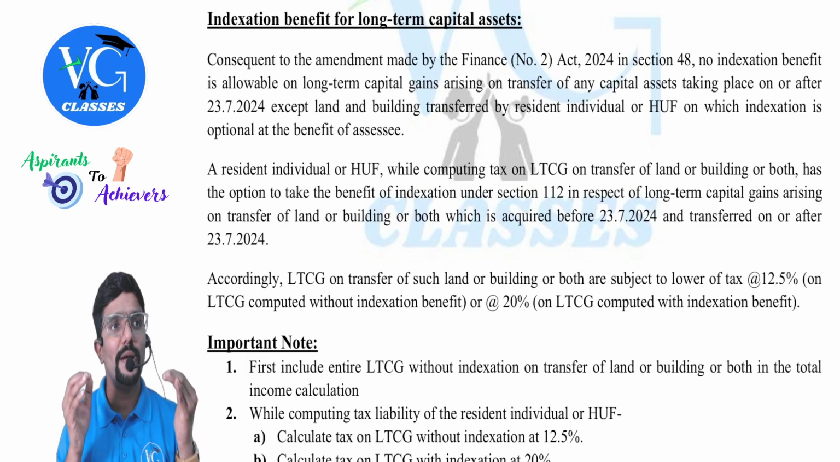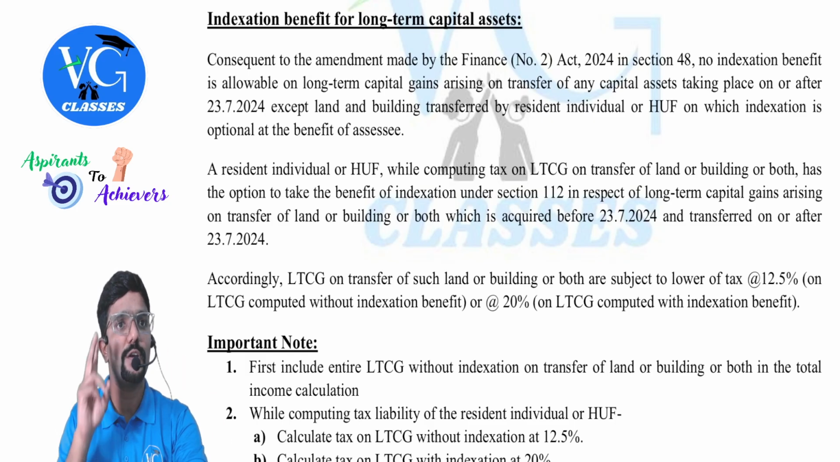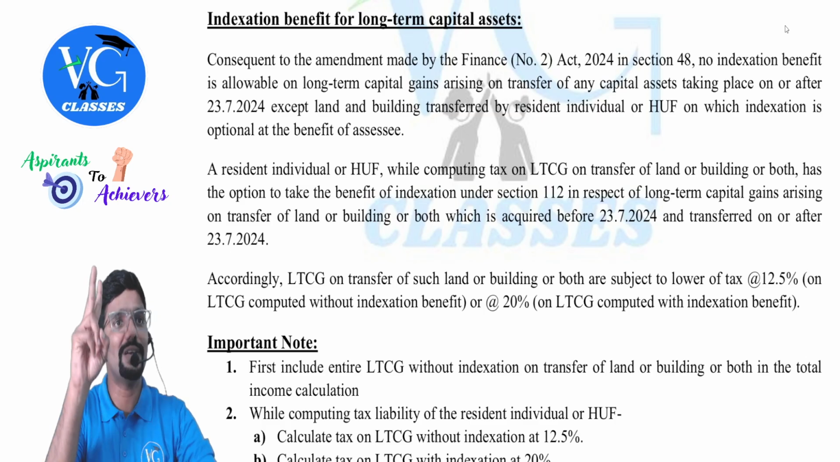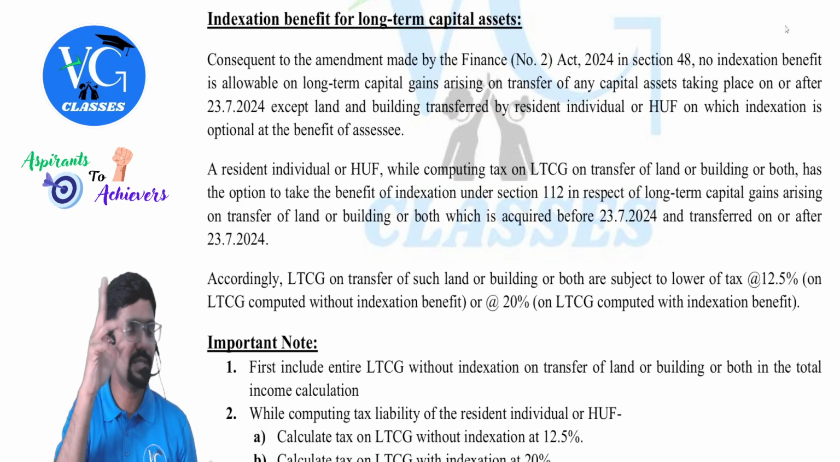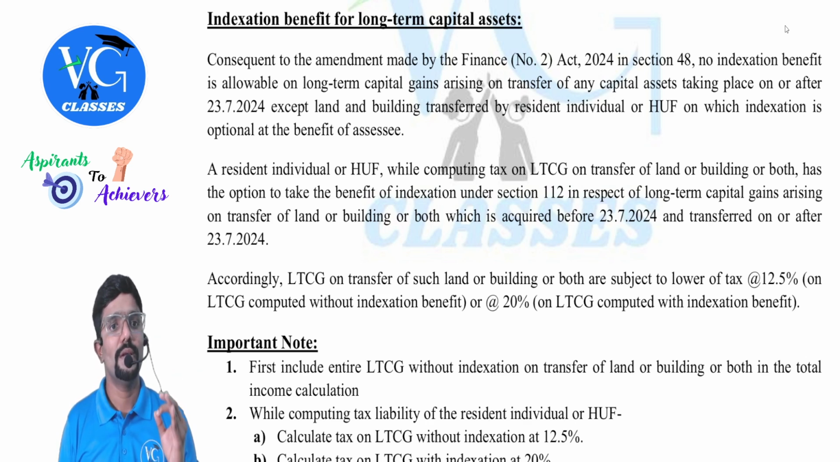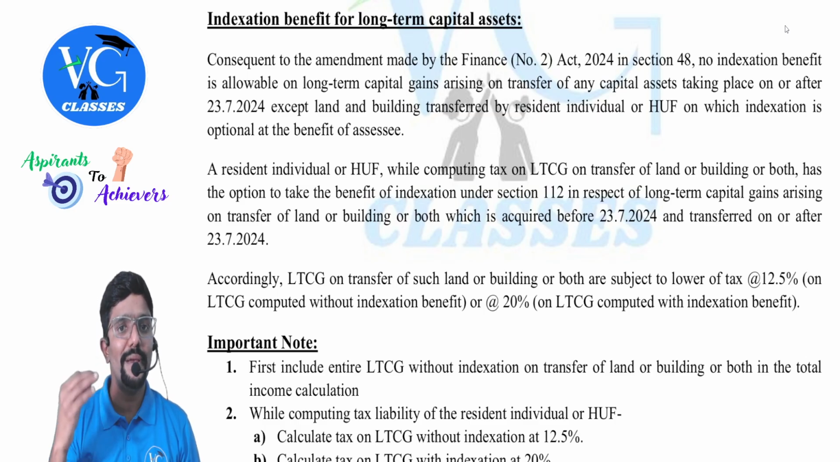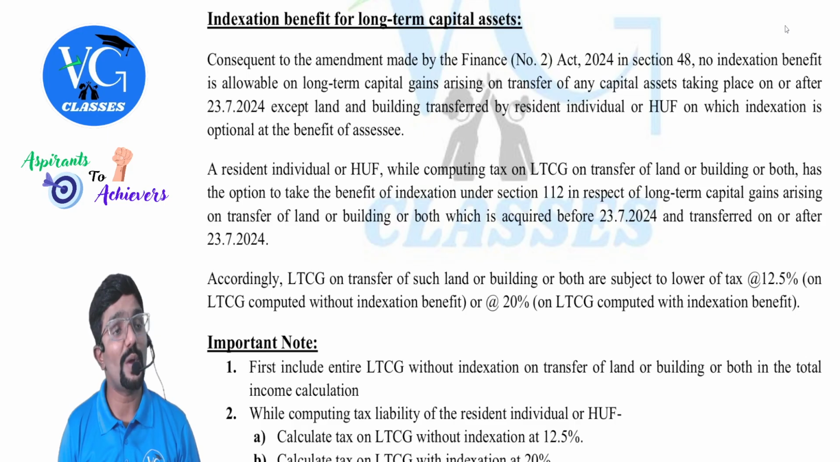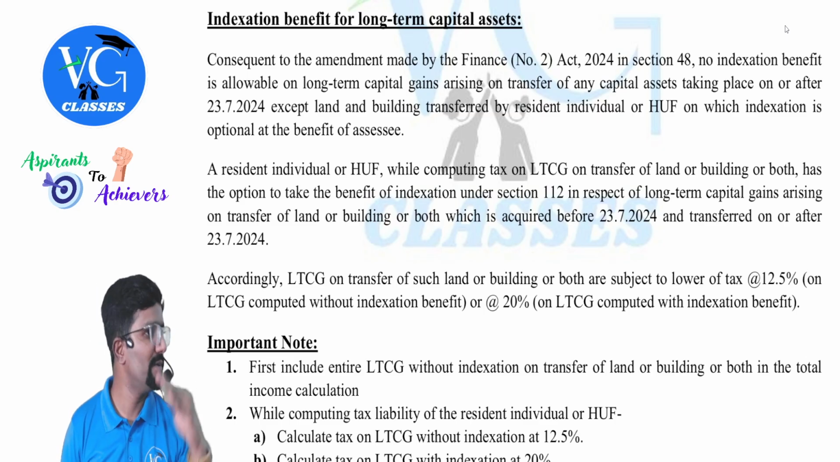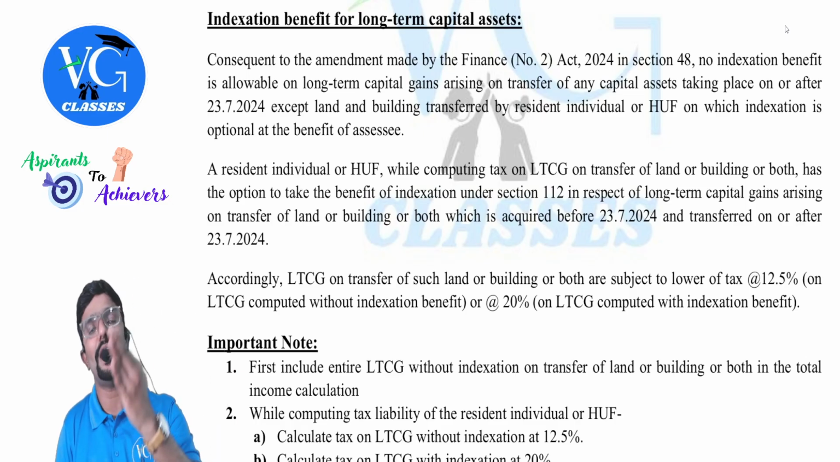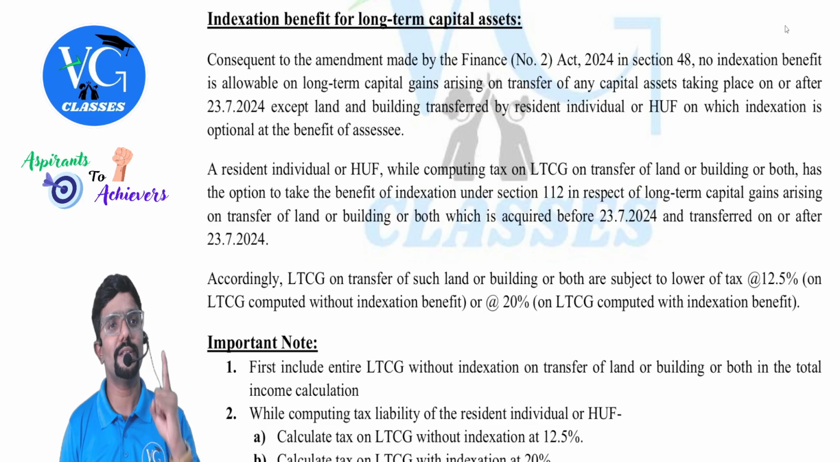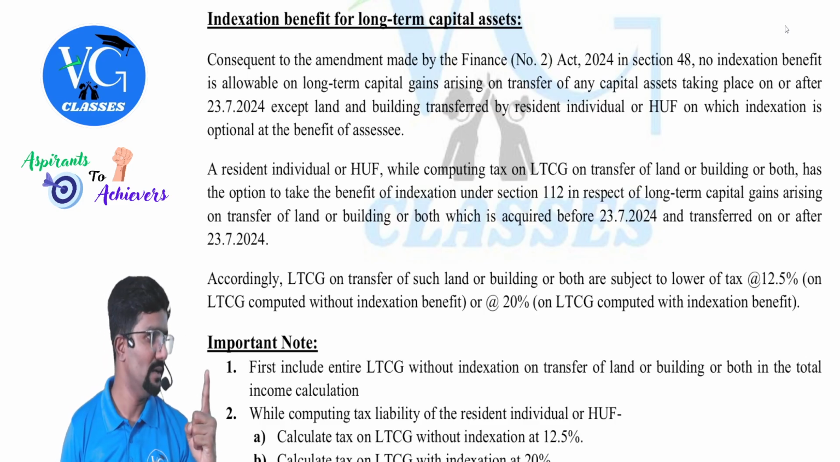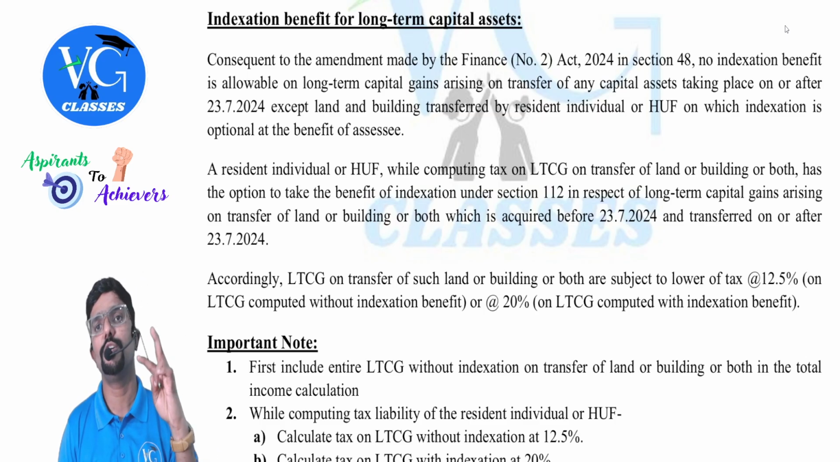These provisions apply only to two assets sold by only two assessees. When is it? We will see. Indexation benefit for long-term capital assets, consequent to the amendment made by Finance (No. 2) Act 2024. In the year 2024, which was a central election year, there were two budgets. One was before the election, the other one was after the election. Normally, every year there will be only one budget, only one finance bill. But only in the election year, there will be two.